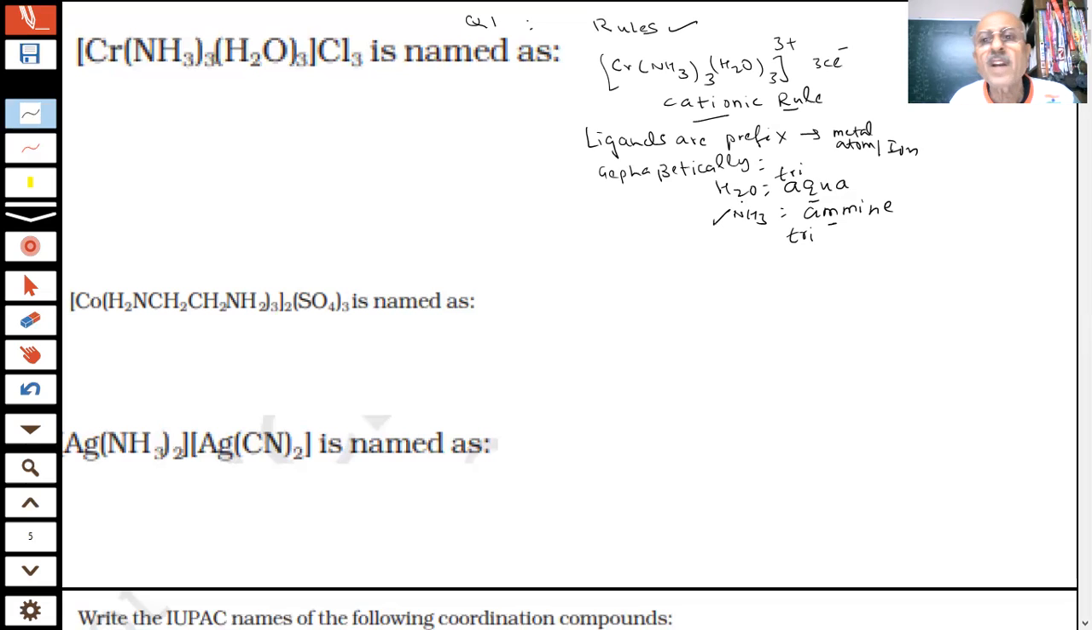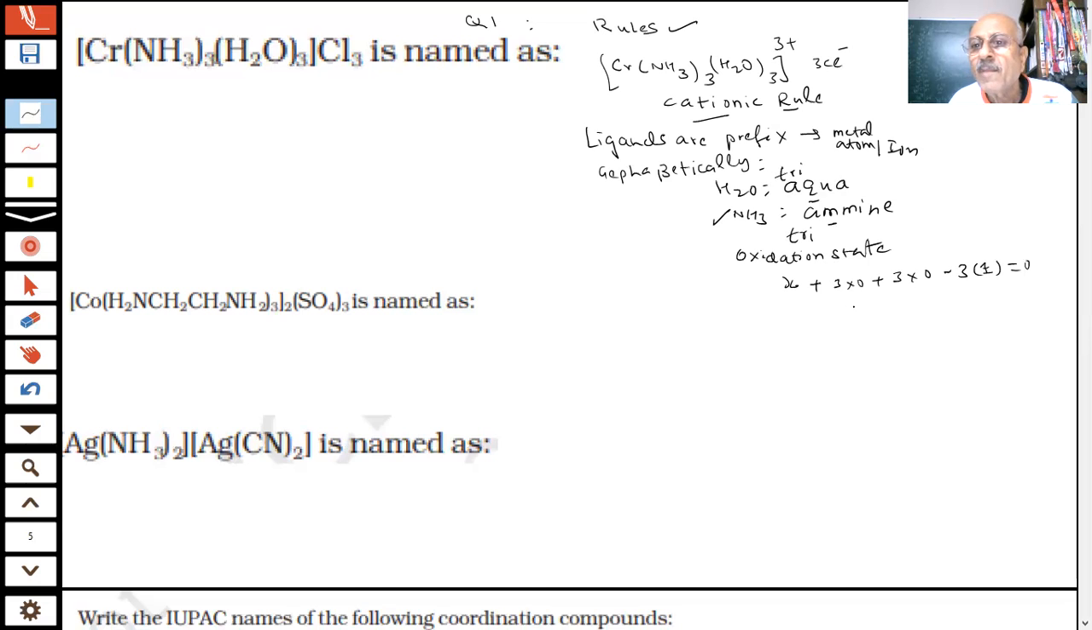Yes, sir. And students, what is the oxidation number of chromium? +3. We have to calculate the oxidation state. I am not hurrying up. I can hurry up if I am so confident. I am not. Let me tell you, chromium X, ammonia 0. 3 into 0 plus 3 into 0. 0. Okay? Yes, sir. And then you have minus 3 Cl, minus 1, equal to 0.